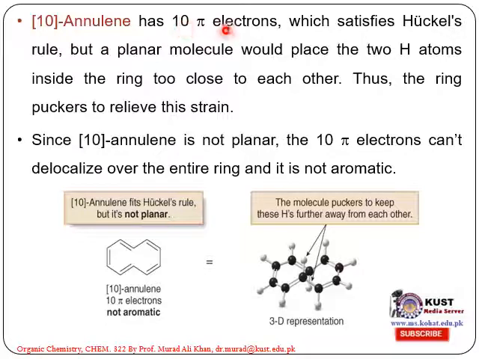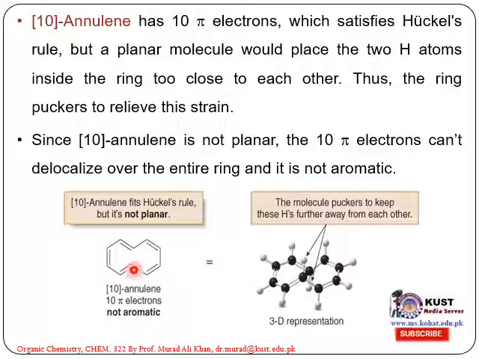[10]Annulene has 10 pi electrons which satisfy Huckel's rule, but a planar molecule would place the two hydrogens inside the ring too close to each other, thus the ring puckers to relieve the strain. Since [10]annulene is not planar, the 10 pi electrons cannot delocalize over the entire ring and it is not aromatic.